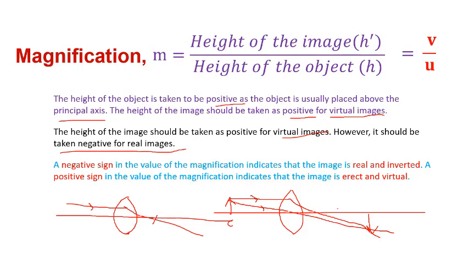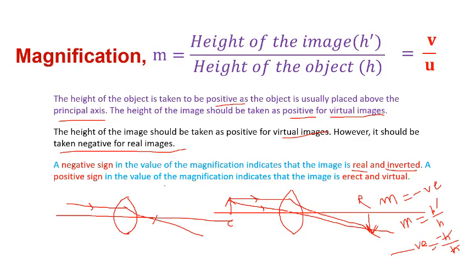Now see, in convex this image is real and inverted, and a negative sign of the magnification indicates the image is real, so here the magnification will be negative. Why negative? See, we have m equals h dash by h. Here the value of h dash is negative, so we have negative h dash, and here the value of h is positive, we have positive h. So dividing these we will get a negative sign, so hence the magnification is negative.